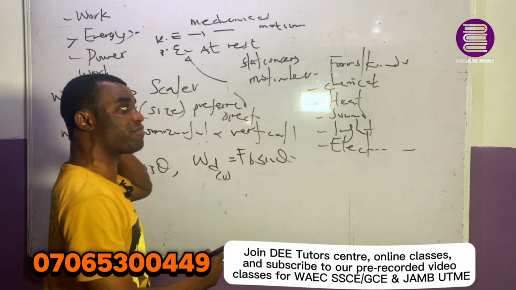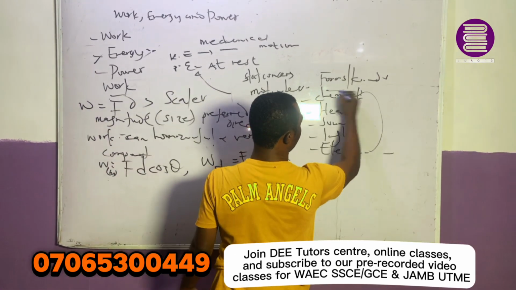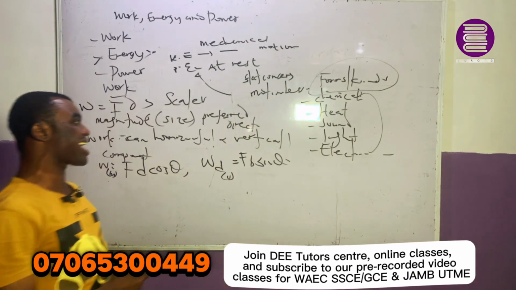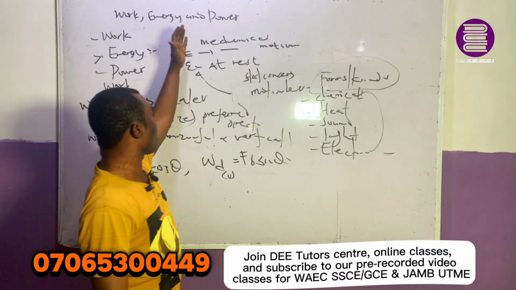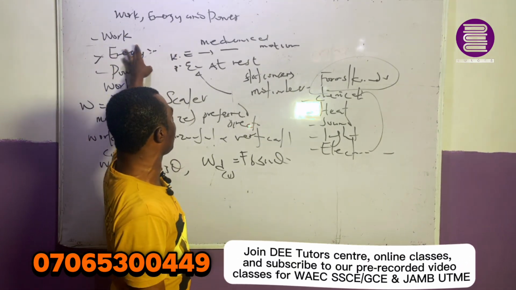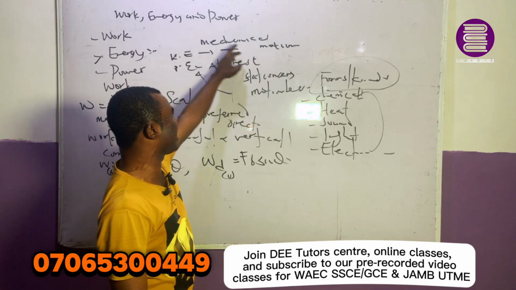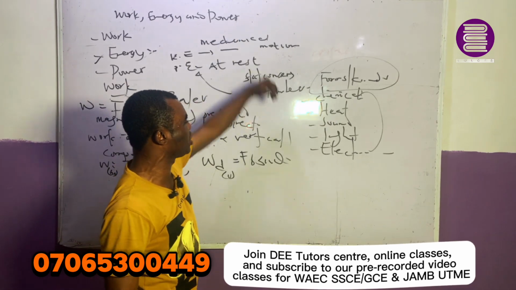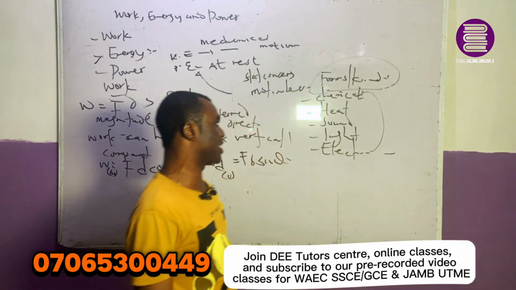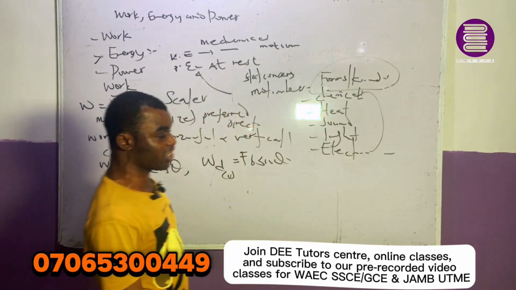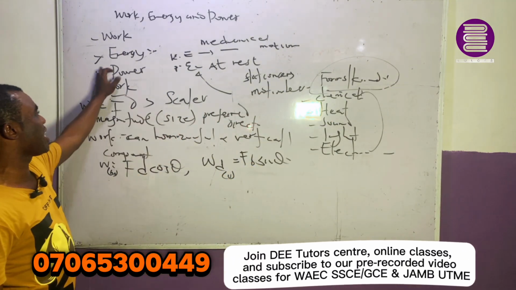All of them make up what we call the forms or kinds of energy. So when we are dealing with energy, we discuss what energy is all about, the types of energy which are gotten from mechanical energy, and the forms or kinds of energy. That is how energy is generated.